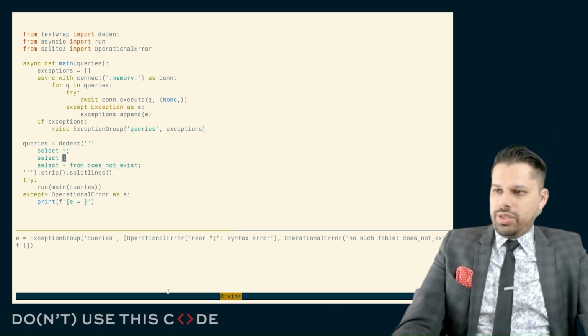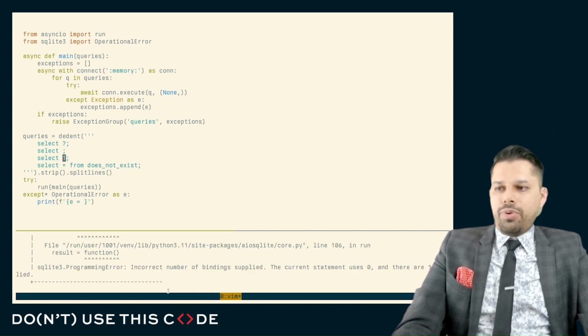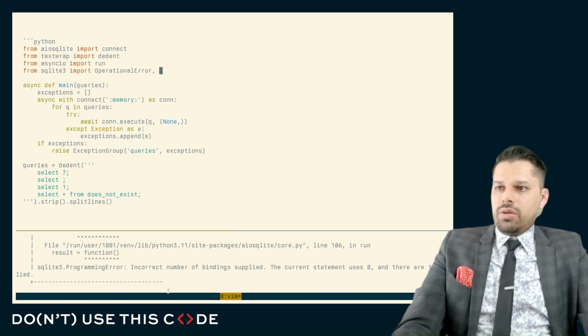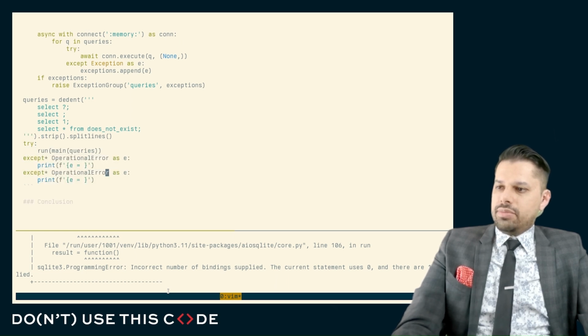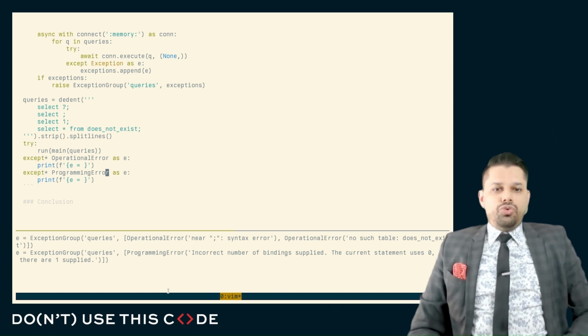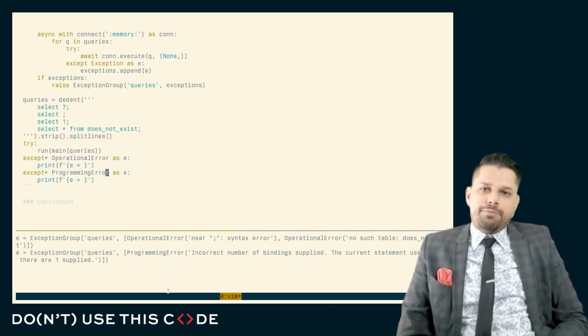And that's good, and let's do a select one with, yeah, there we go, programming error. So if we get a programming error as well, you can see we get two of these blocks hit, one of them with all the operational errors and one of them with all the programming errors.